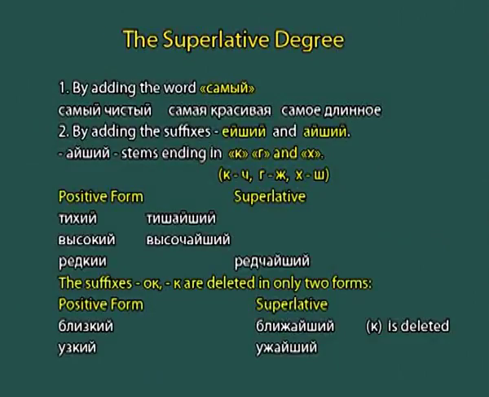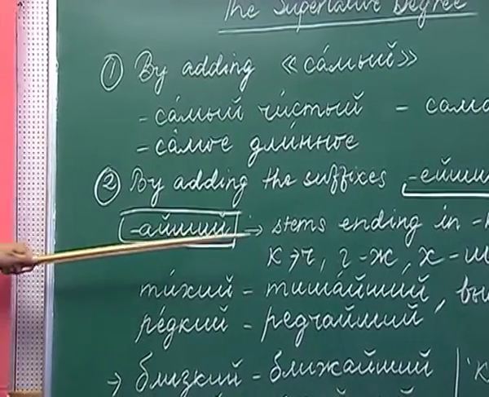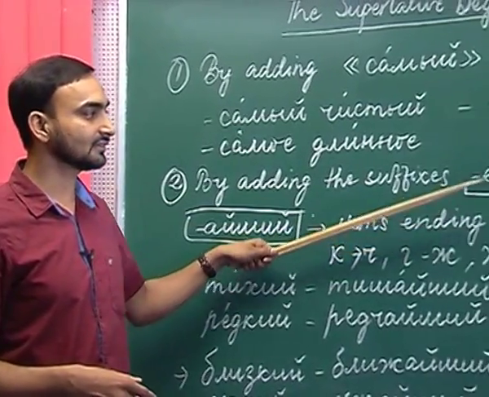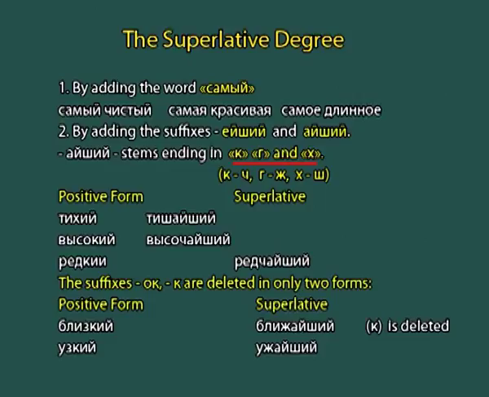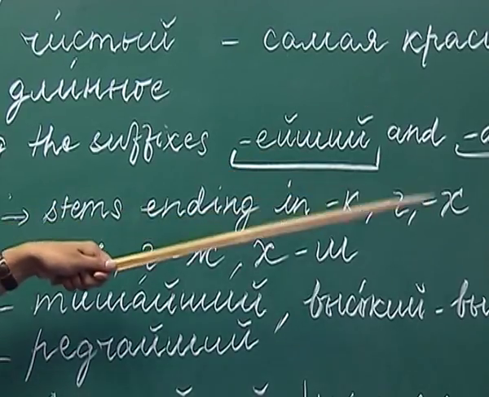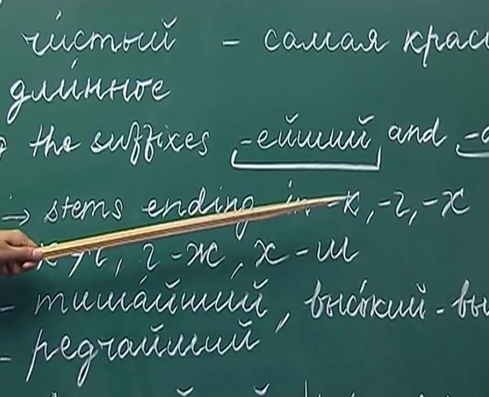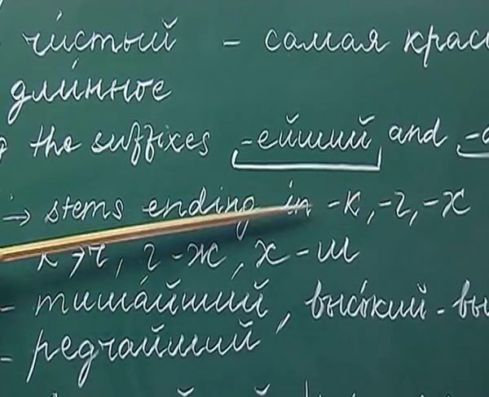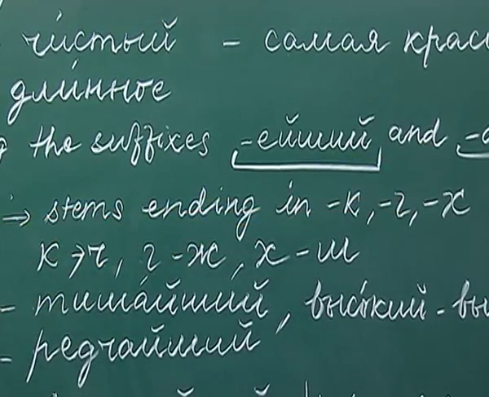Let us first start with the suffix I, she. I, she is used with adjectives whose stems end with these three consonants, either k or g or h, and while forming the superlative degree, some consonant alternation also happens. So, these three consonants undergo alternation.